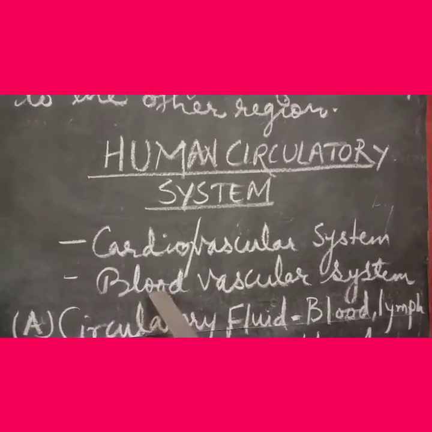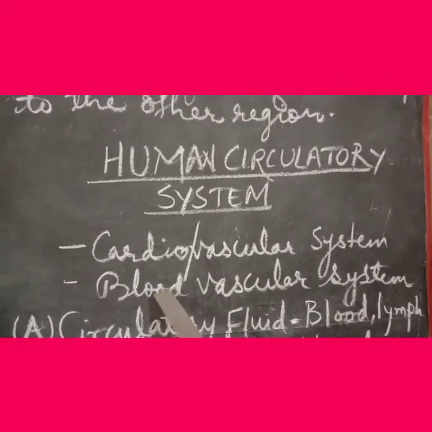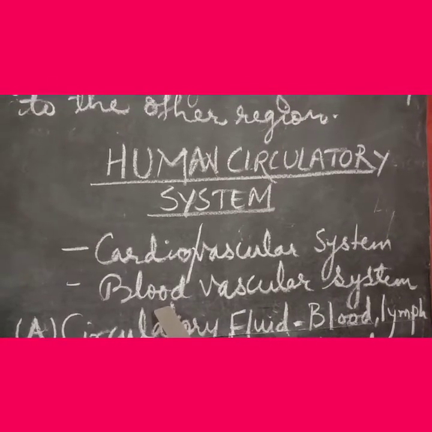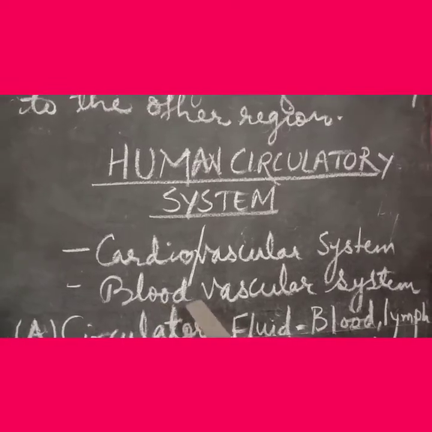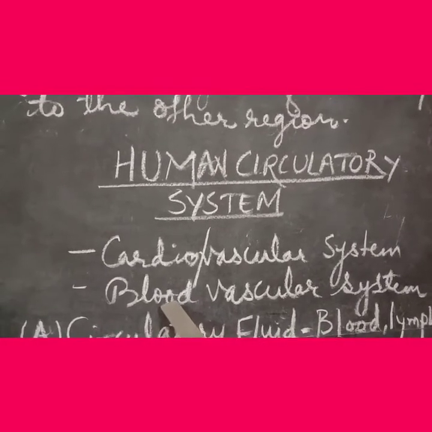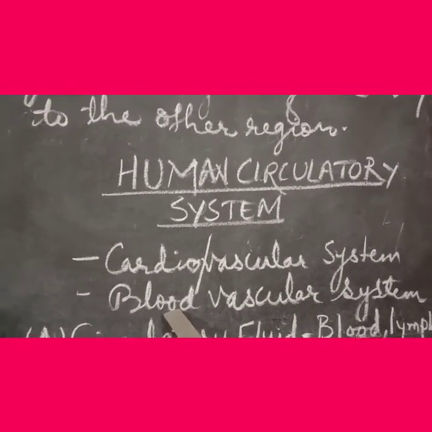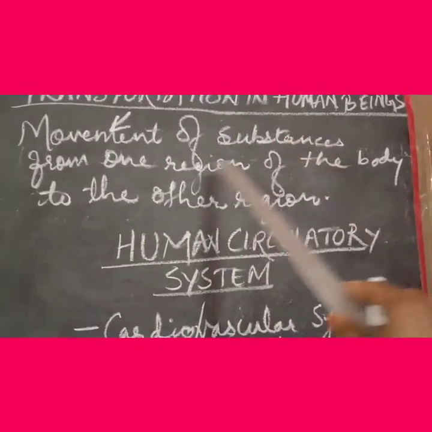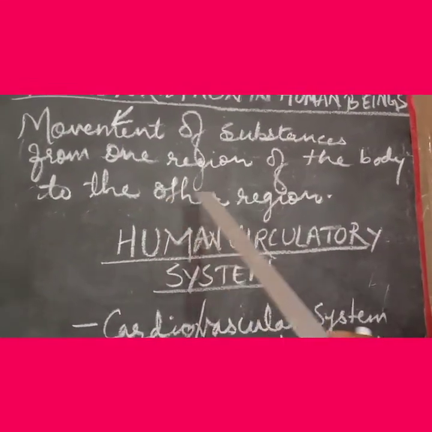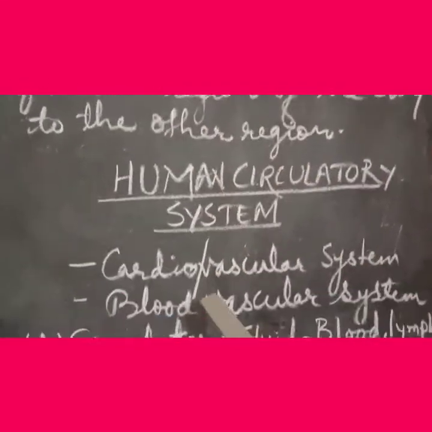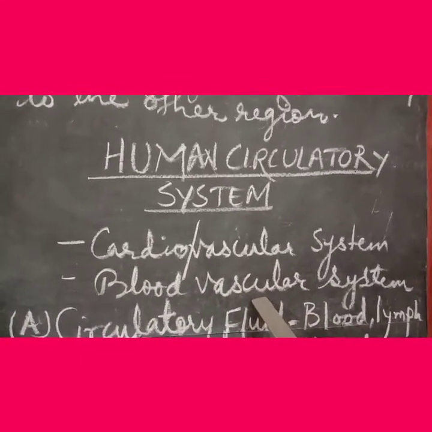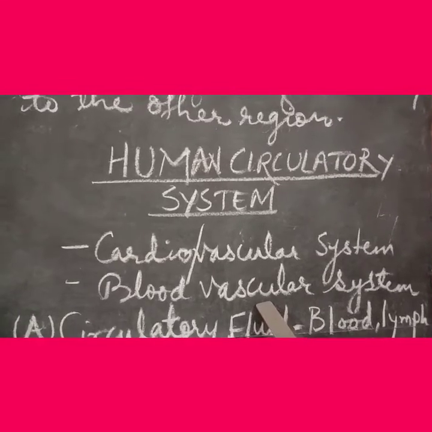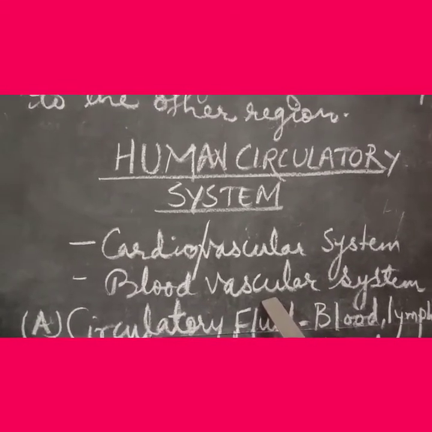Again, blood, we all know. We are going to discuss it in detail later on. Blood is the circulating fluid which actually transports the substances, as I told you earlier, from one region of the body to the other region. And vascular system again has come from the word vasculum, which is a Greek word and which means vessels.